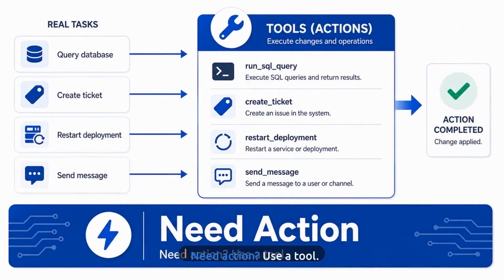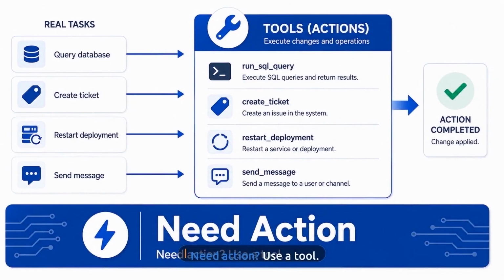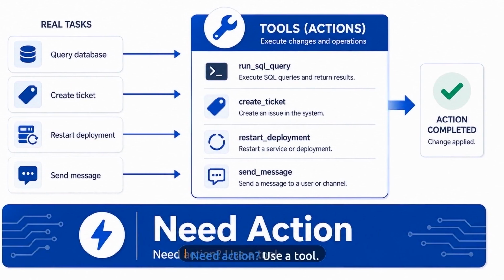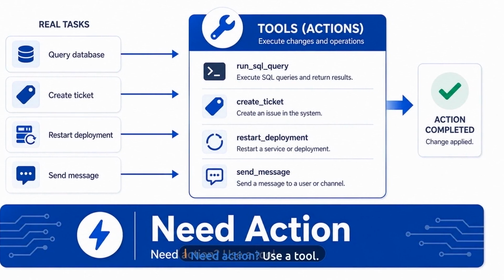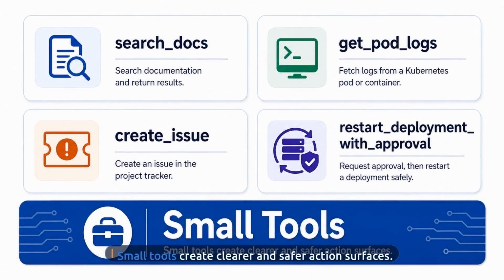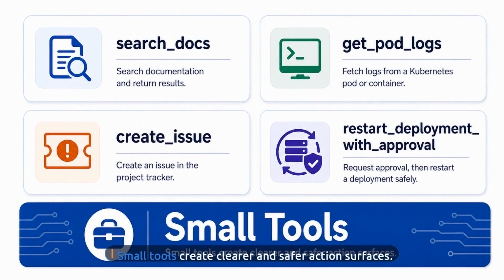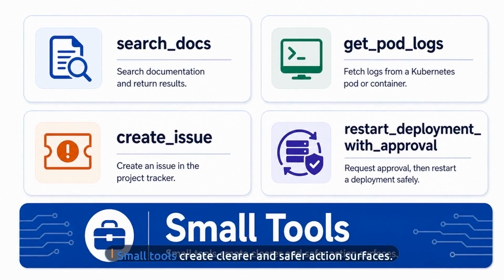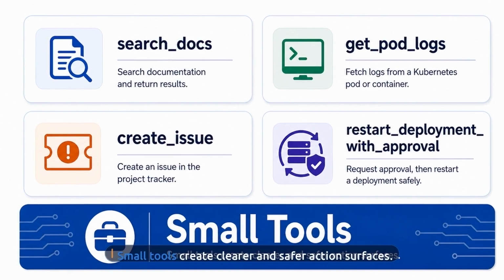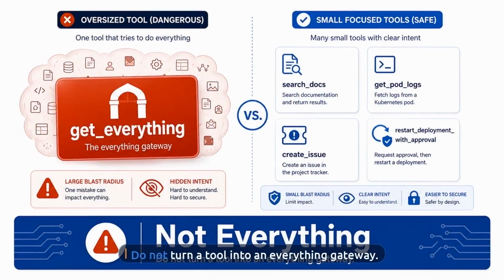If the model needs to do something in a real system, you are in tool territory. Query a database, create a ticket, restart a deployment, send a message. That is action, so the primitive should be a tool. Good tool design stays narrow: search.docs, get pod logs, create issue, restart deployment with approval. Each one expresses one useful action with a clear boundary and reviewable intent.